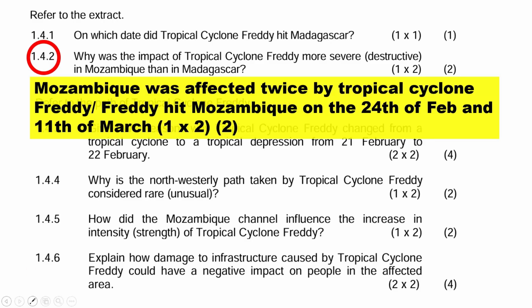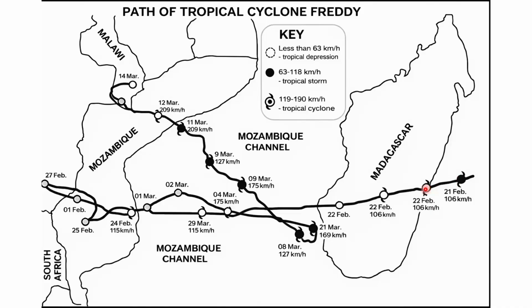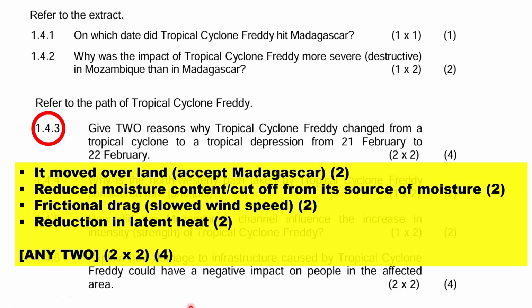The next question asks for two reasons why tropical cyclone Freddy changed from tropical cyclone to a tropical depression between the 21st and the 22nd of February. After hitting Madagascar, Freddy weakened. The first reason is the movement over the land. Cyclones lose strength over land because land increases friction and wind speed decreases.